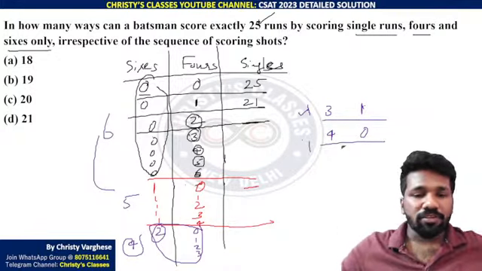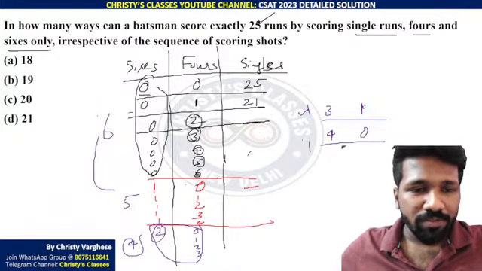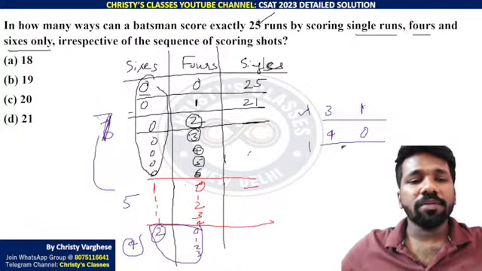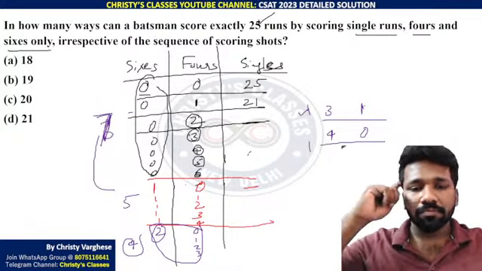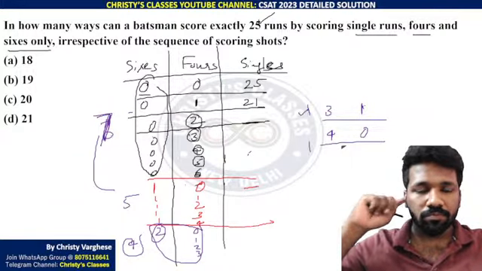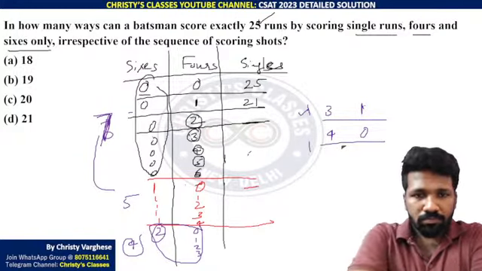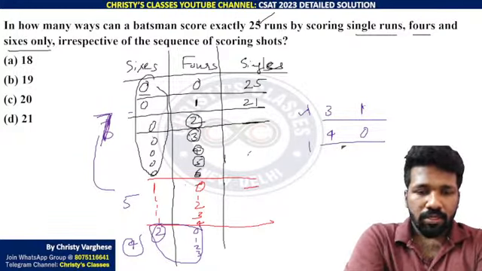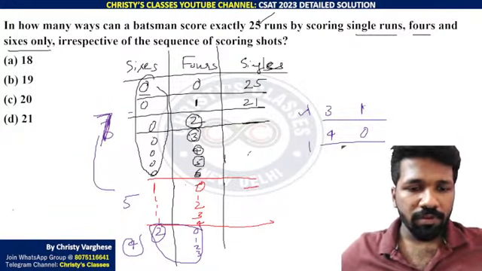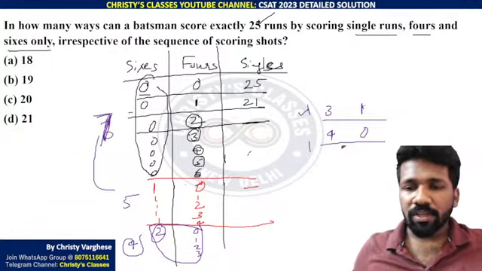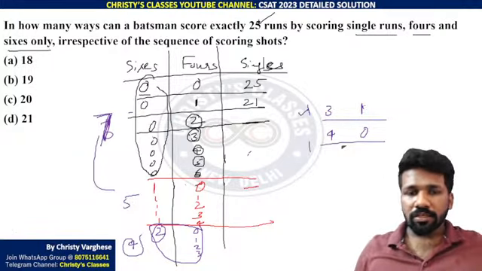Okay, this is 7. Sorry, I counted it wrong. This is 7 possibilities. And this is 5 possibilities. And 4 possibilities. 7 plus 5, 12, 16, 17, 18.